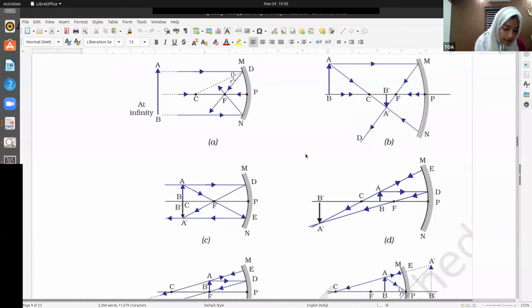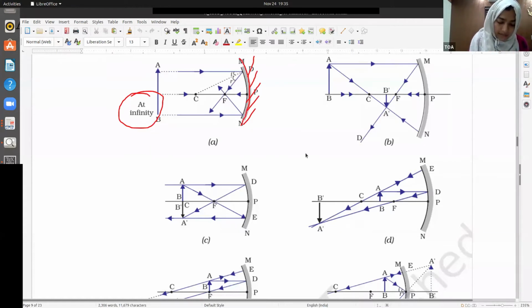If the object is placed at infinity, what happens? The image will be formed at the focus. These are all in the case of a concave mirror. In a concave mirror, the reflecting part is here. This is the reflecting part. So you should learn these figures properly.